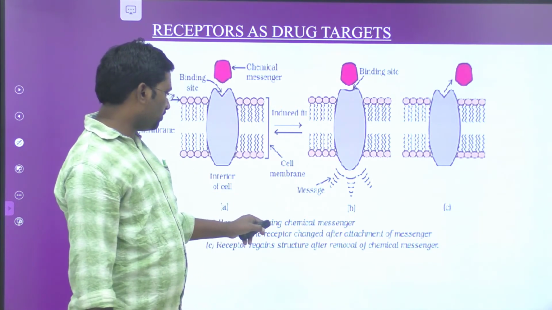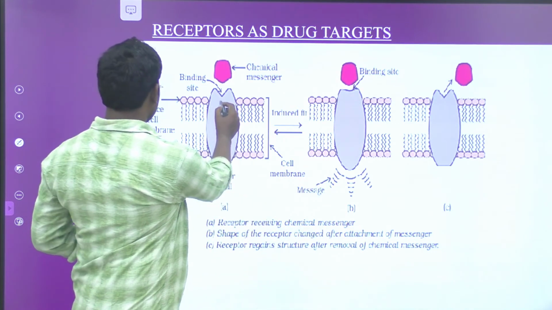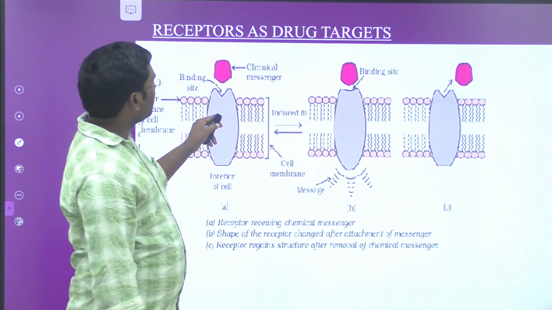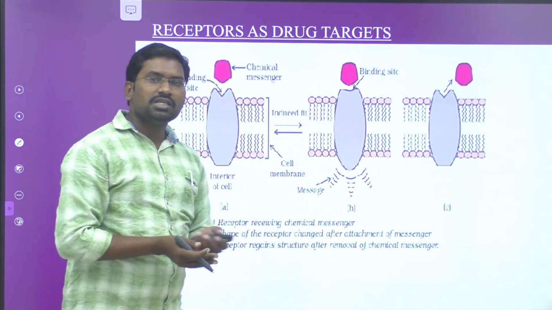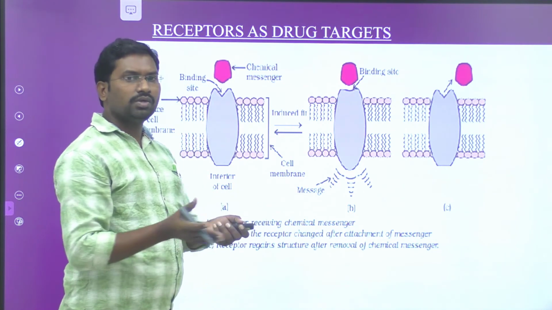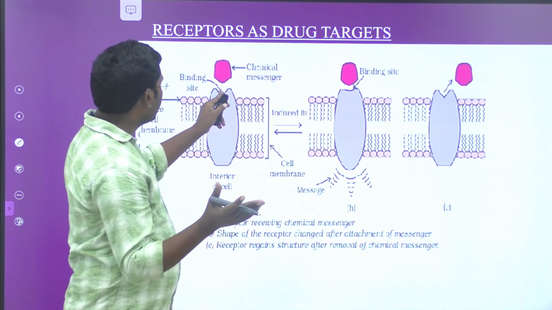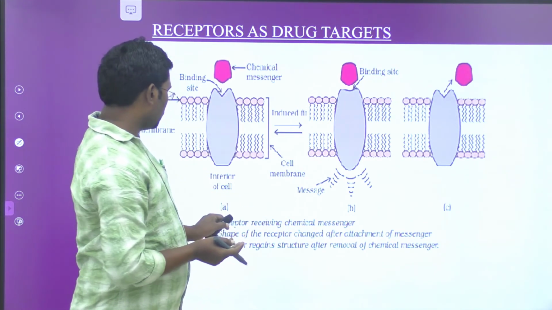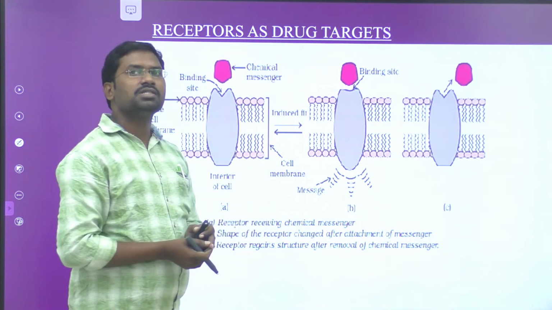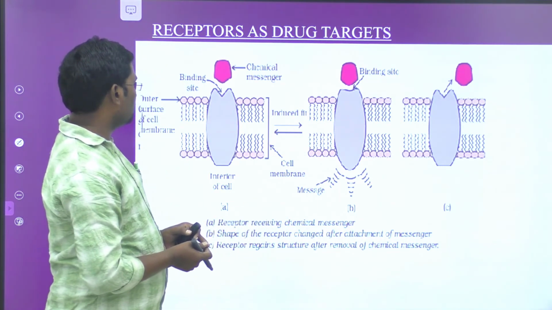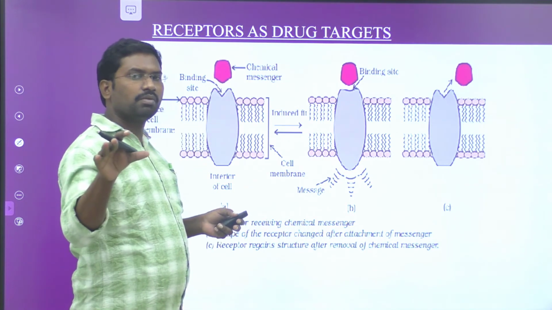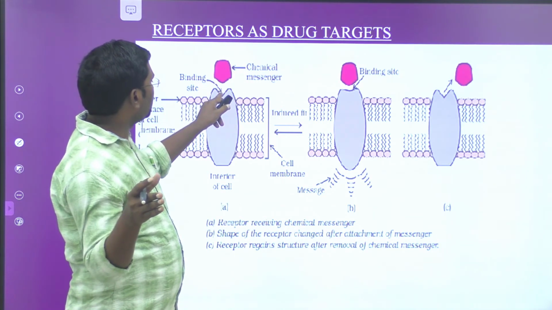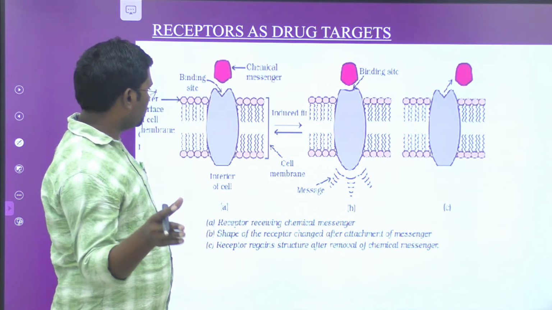Receptor receiving chemical messenger. Here the receptor, a protein, acts as a receptor. This receptor is receiving a chemical messenger. The chemical messenger may take a message from one neuron to another neuron. That messenger can fit into the binding site of the receptor. Okay, do you understand? So image A: receptor receiving chemical messenger. This chemical messenger brings some information from one neuron to another neuron. Therefore, this messenger will fit onto the binding site of the receptor.